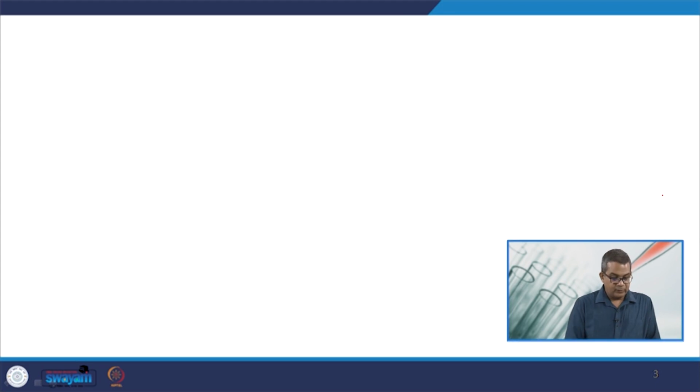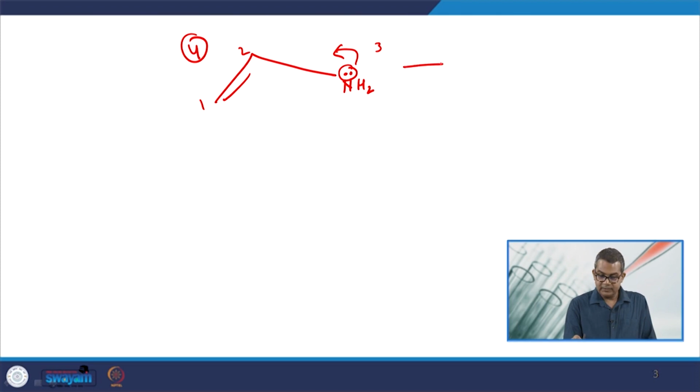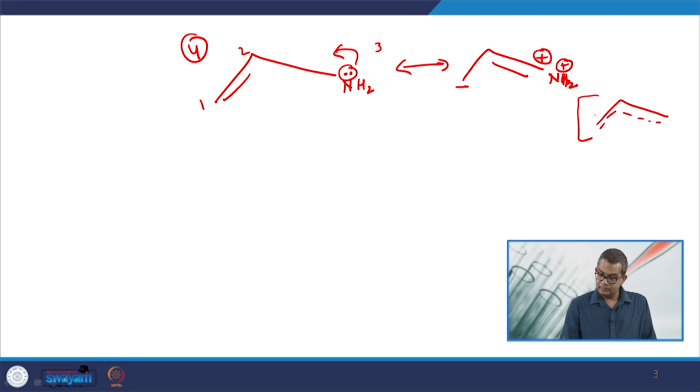Another example of this one is, if you recall, here we have the lone pair. This may have a tendency to move like this. In that case, like this.